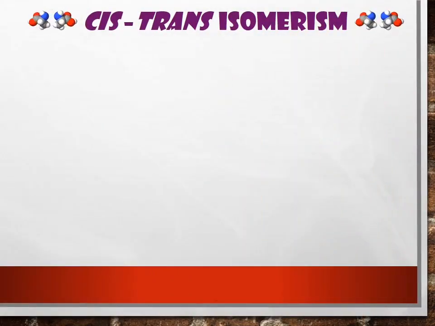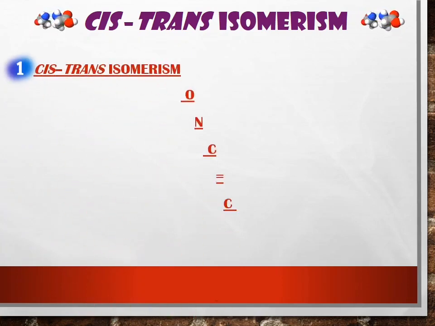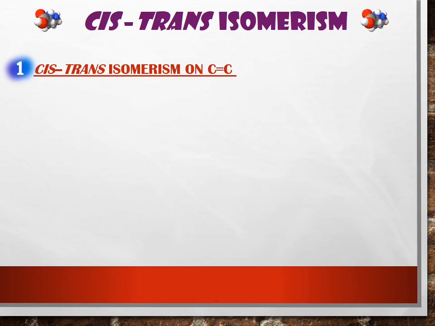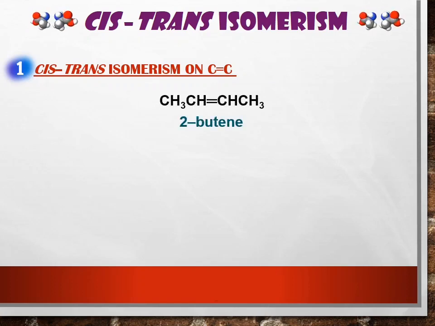Now we are going to learn how to draw the cis-trans isomerism. So we look at the cis-trans isomerism on carbon-carbon double bond first. For example, we have this compound which is 2-butene. 2-butene consists of a carbon-carbon double bond here. Okay, so this is the condensed structure.